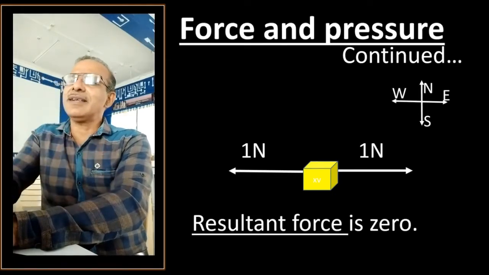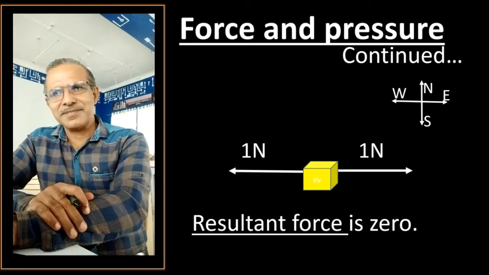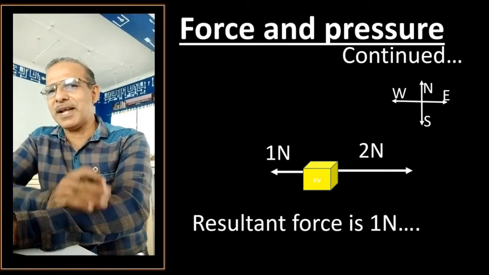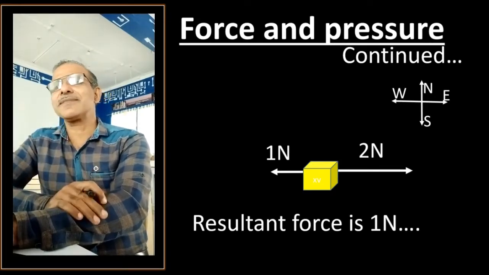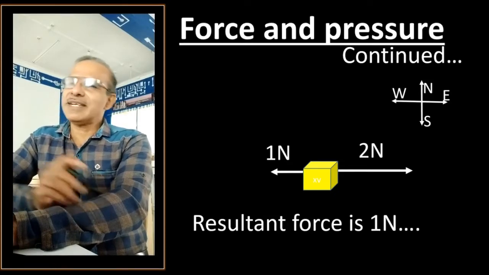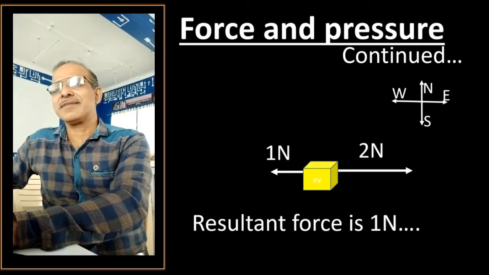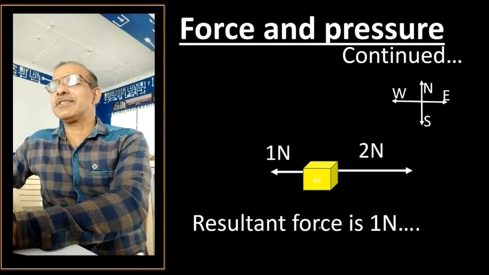Let us have another illustration here. Look at this diagram. On one side, how much force is applied? 1 Newton of force is applied on the west side, right? Look at the direction which is at the corner. And second, on another side, how much is the force applied? 2 Newtons of force, right? 2 Newtons of force applied.